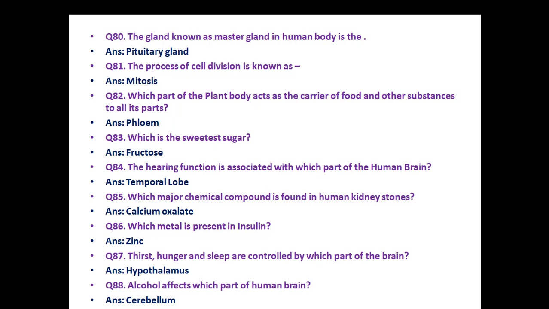The hearing function is associated with which part of the human brain? Temporal lobe. Which chemical compound is found in human kidney stones? Calcium oxalate. Which metal is present in insulin? Zinc. Thirst, hunger, and sleep are controlled by which part of the brain? Hypothalamus. Alcohol affects which part of human brain? Cerebellum.